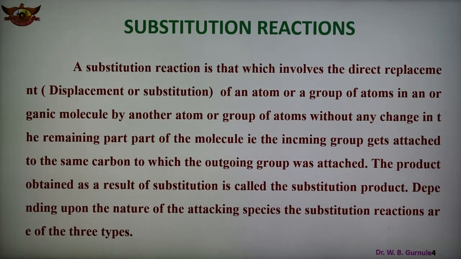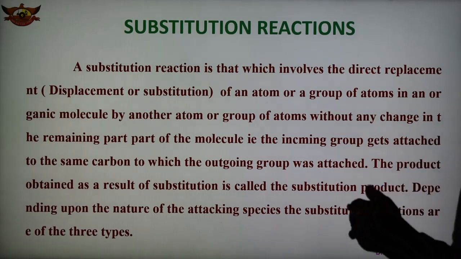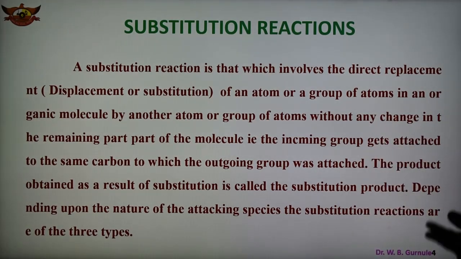Depending upon the nature of the attacking species, substitution reactions are again of three types: nucleophilic substitution reaction, electrophilic substitution reaction and free radical substitution reaction. This is an important reaction in which a group or atom of the organic substrate is replaced by another, depending upon the nature of the attacking reagent. तो एक एटम को निकाल के दूसरा एटम उसमें सब्स्टिट्यूट करना है, या ग्रुप को निकाल के उसके जगह दूसरा सब्स्टिट्यूट करना है. So one atom or one group is replaced by another atom or group.